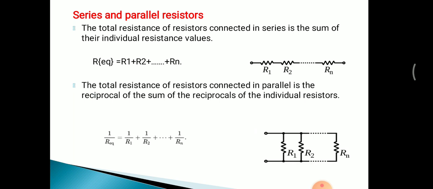When connected in series, as in the first diagram, the equivalent resistance is the summation of all resistances in that circuit, meaning R equivalent is R1 plus R2 up to Rn. And when connected in parallel, the reciprocal of the equivalent resistance is the sum of the reciprocals of the resistances, meaning 1 by R1, 1 by R2 and 1 by Rn, like this.